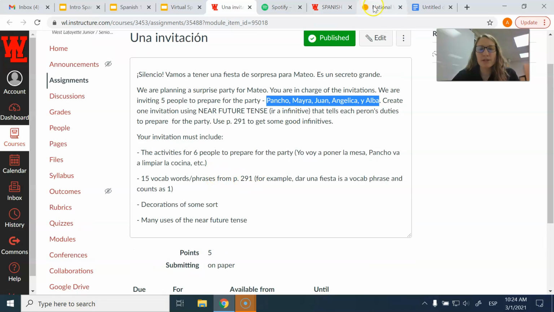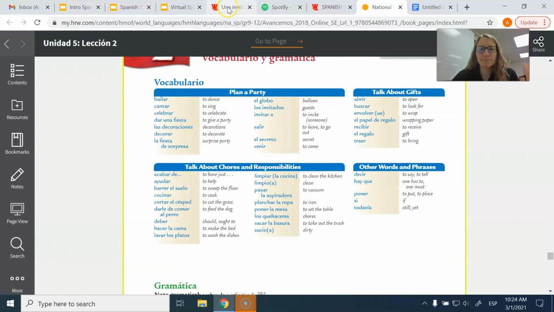15 vocab words and phrases from page 291. And each one in blue counts as 1. So like lavar los platos, that's 1. Hacer la cama, that's 2. Cortar el césped, 3. Pasar el suelo, 4. See what I'm saying? So each phrase counts as 1.